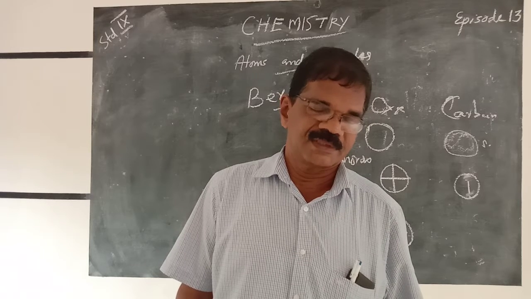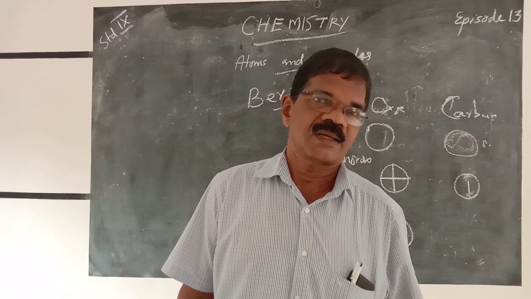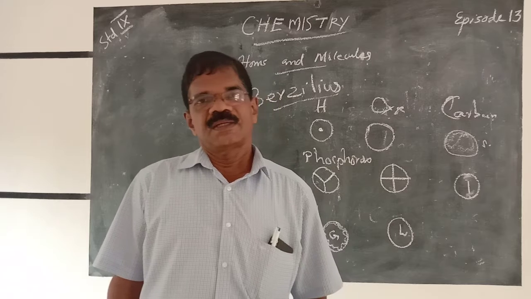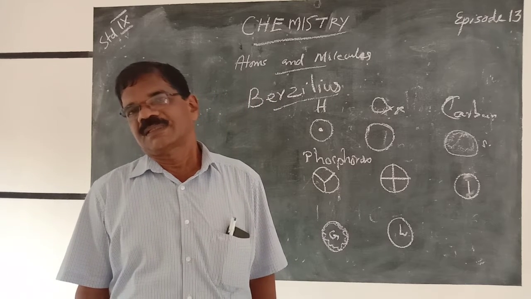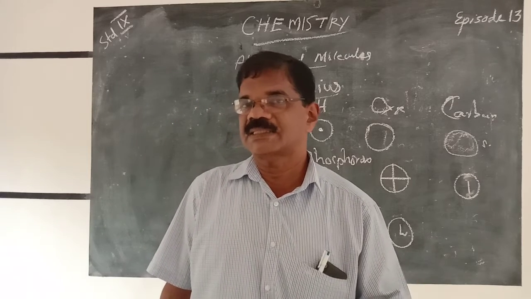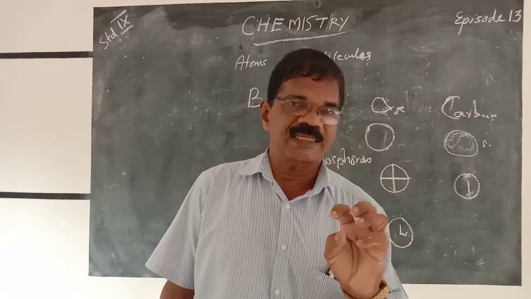Similarly, gold is named aurum. It means yellow in color. So the origin of the names of the elements was from their places and their color. We can point out so many examples.